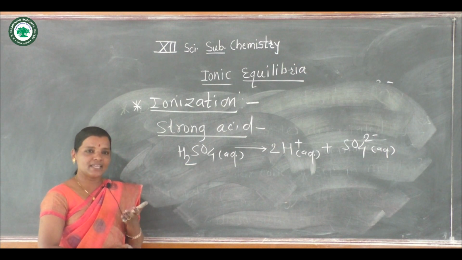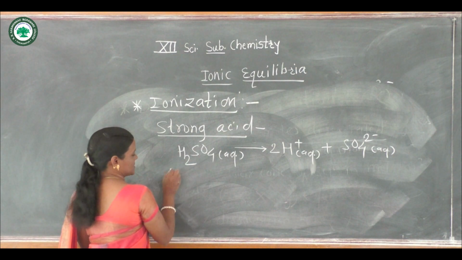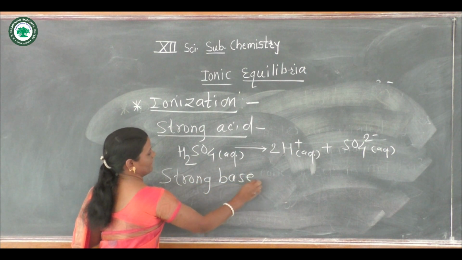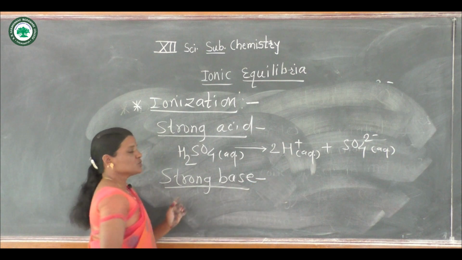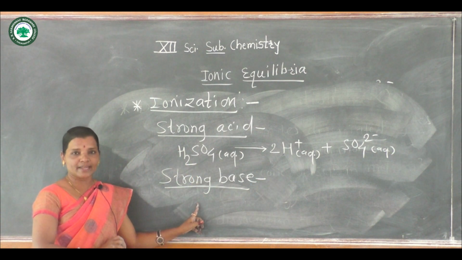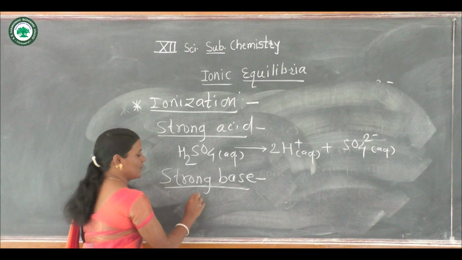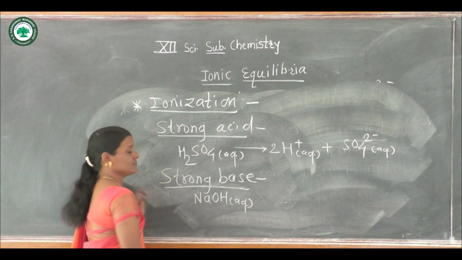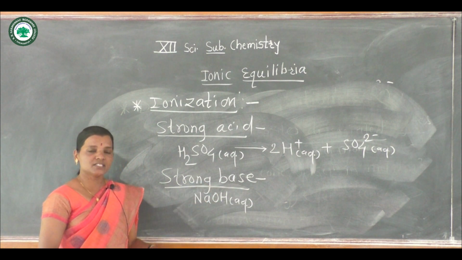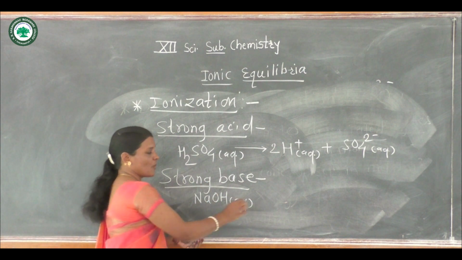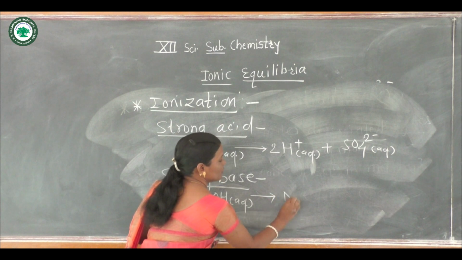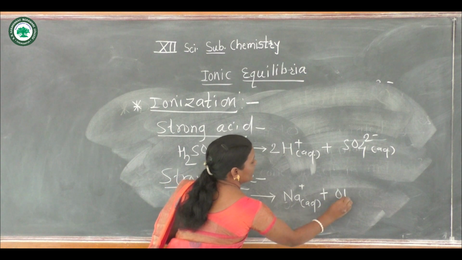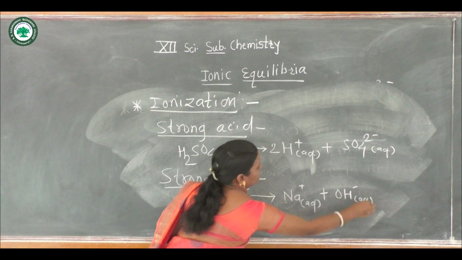Now we will see the next example, a strong base. Strong bases are also strong electrolytes. For example, sodium hydroxide. Sodium hydroxide in its aqueous solution is completely soluble, so it forms complete equilibrium with sodium ion and hydroxyl ion.